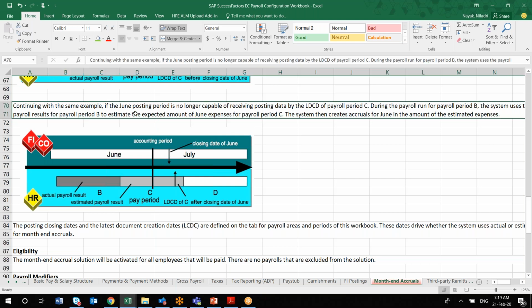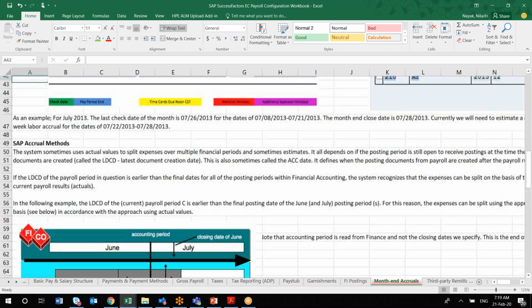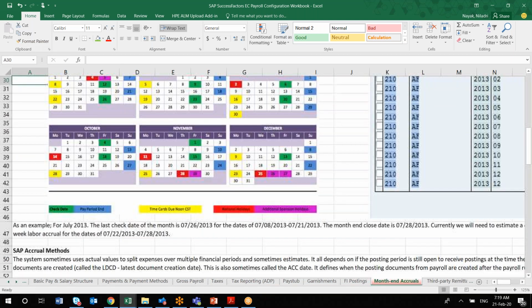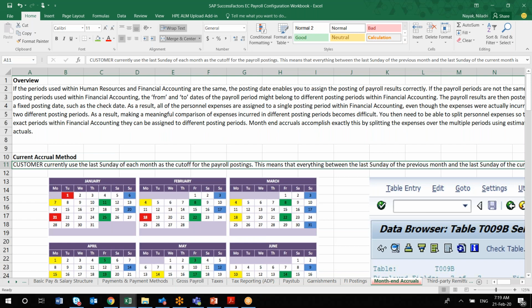From a process point of view, you have to capture how this accounting period works and all the information related to the accrual. You will be capturing it here. I will be using one example: the customer currently uses the last Sunday of each month as a cutoff for payroll posting. It may vary for you, say the last working day or the last Friday of the particular month.